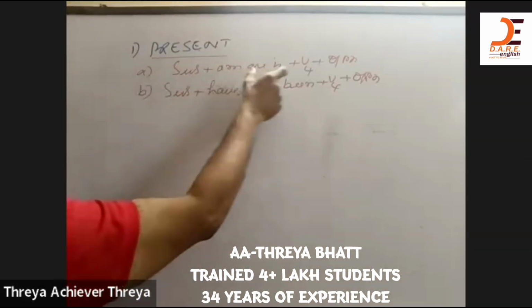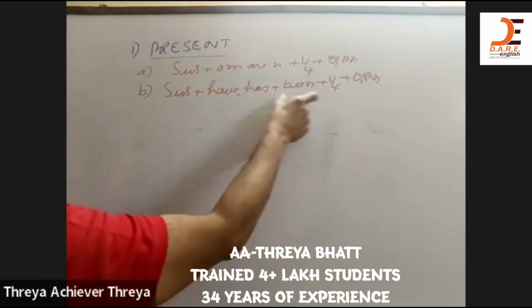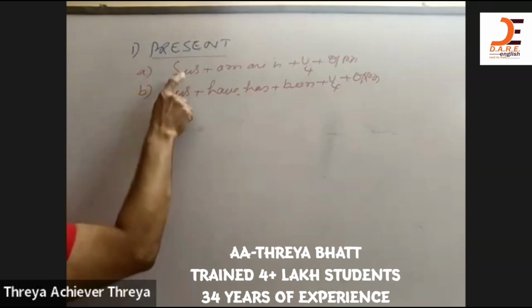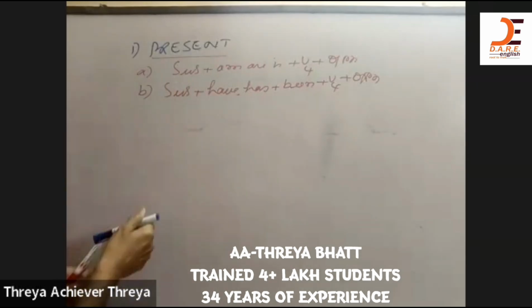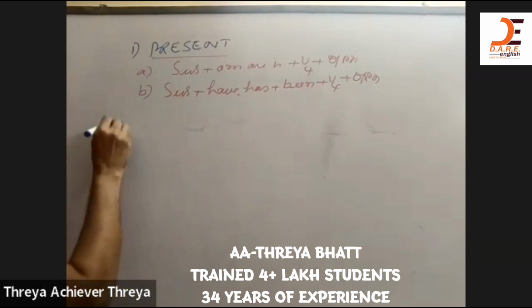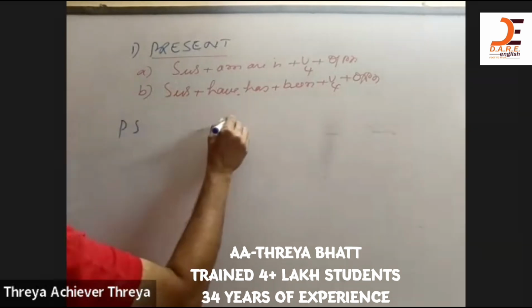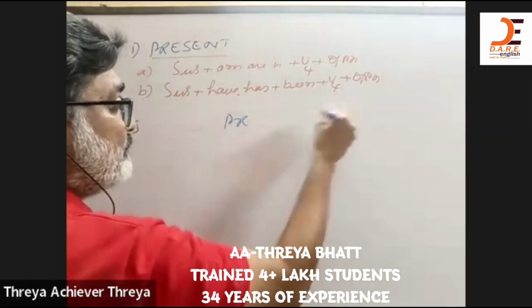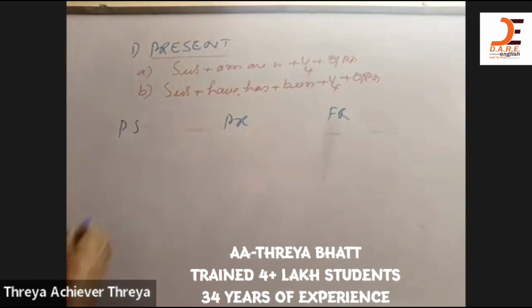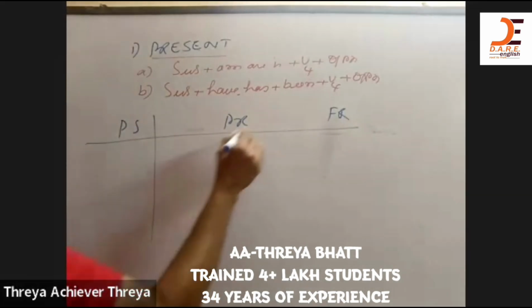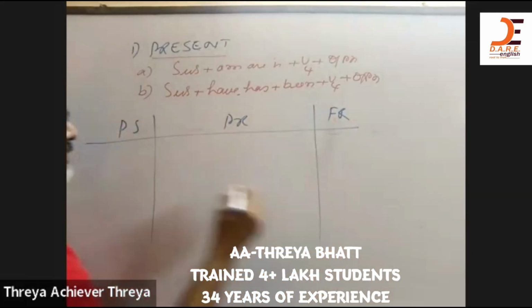So you can see the present continuous is the first one, the present perfect continuous. There are two continuous in the present. Now I want to represent these two diagrammatically like this. You can see this is the past column, this is the present column, and this is the future column. And let us now talk about only the present now.